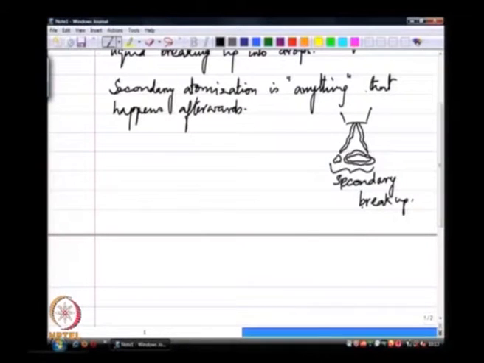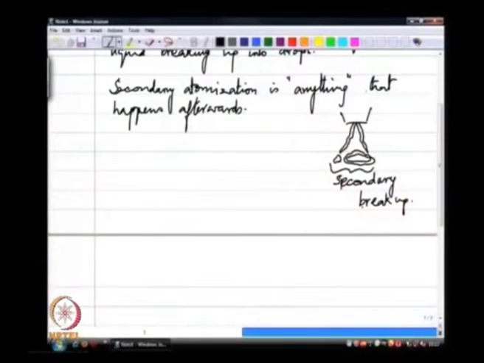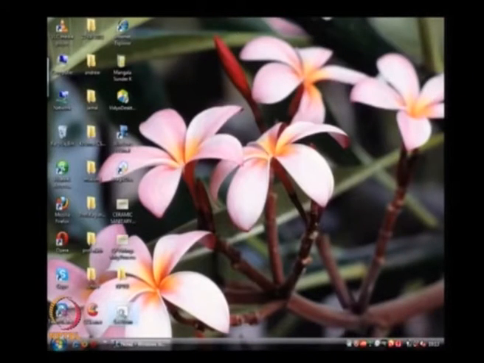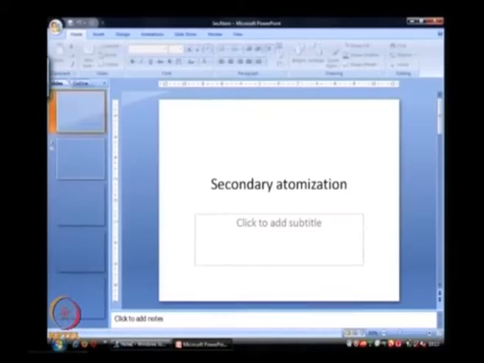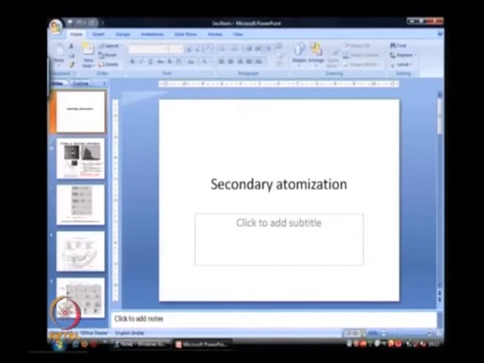So there is a lot of secondary breakup that happens in a spray, as you can imagine, because the drops that are formed from the primary breakup process may not be, and in most instances are not, spherical, but the final resulting drops are mostly spherical. We will see why and how in a moment. So this is our loose definition. Let us see where we can take this definition forward.